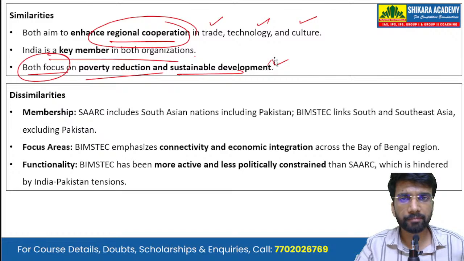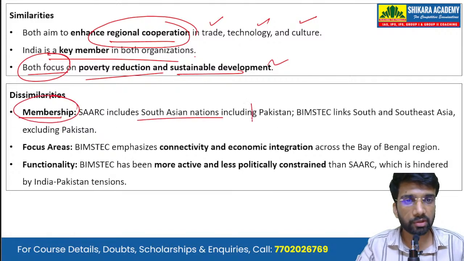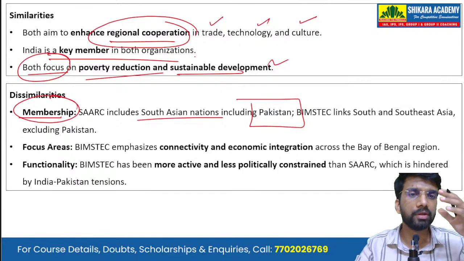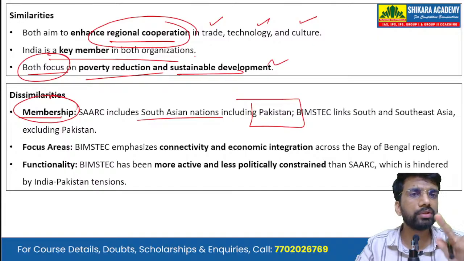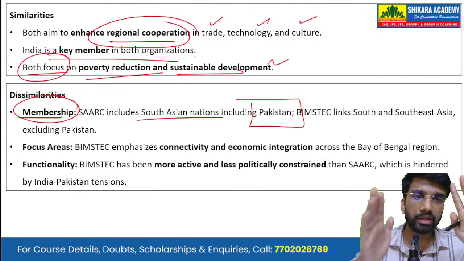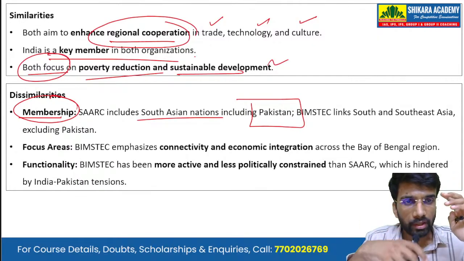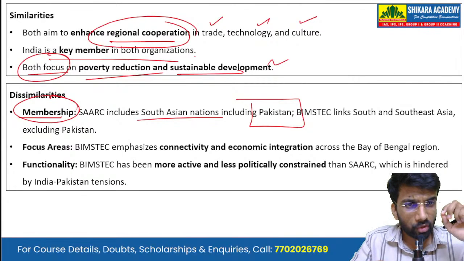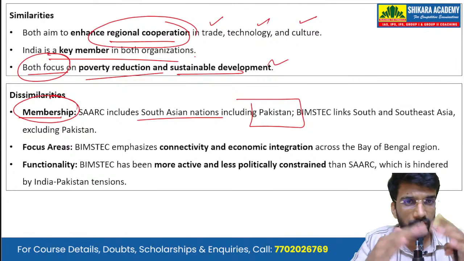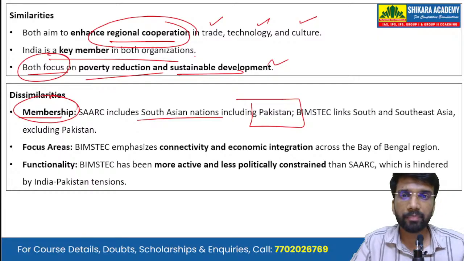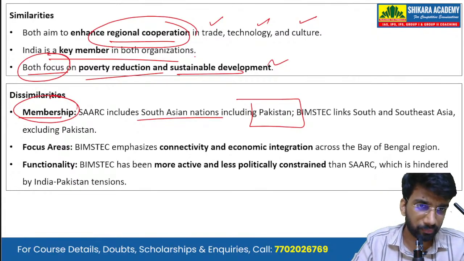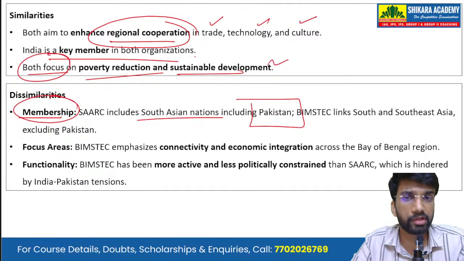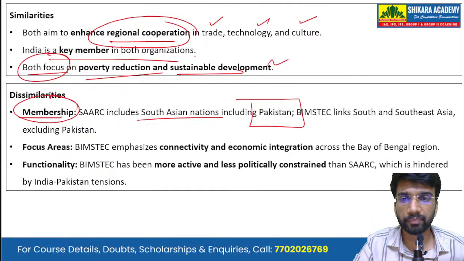The dissimilarities are in membership. SAARC includes South Asian nations, including Pakistan. In SAARC, Pakistan is there, but BIMSTEC links South and Southeast Asia. It is not limited to South Asia only. It extends to Southeast Asia, and very importantly, it excludes Pakistan, the perpetual nuisance.